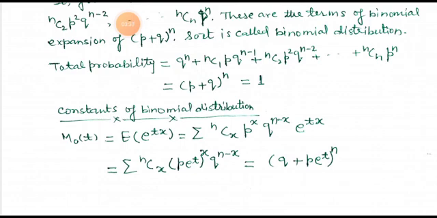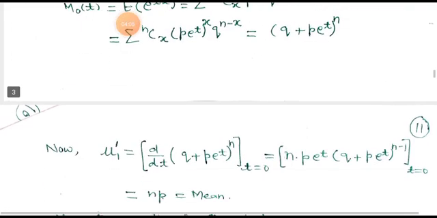After multiplying, we get the summation of NCx (P e to the power t) to the power x Q to the power N minus x, which is equal to (Q plus P e to the power t) to the power N.